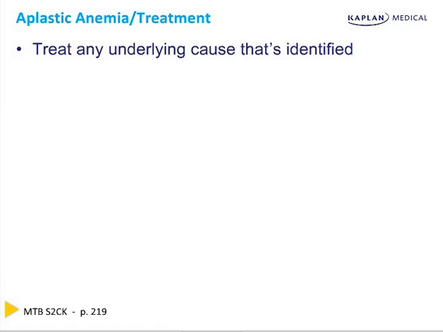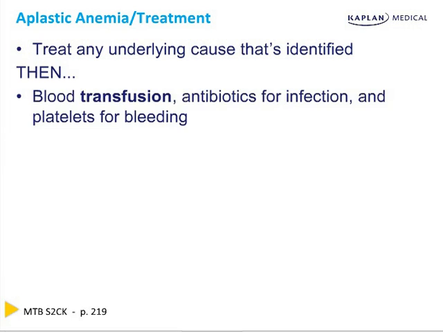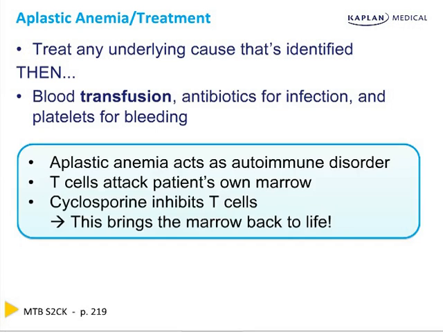You must treat any underlying cause that's identified. Treat that lupus, treat the B12 and folate, get rid of the alcohol, treat the cancer. Then, if you still have pancytopenia, give blood transfusions, antibiotics for infection, and platelets for bleeding, which is basically the concrete meaning of supportive therapy. Transfuse the anemic, treat the infections, platelets for bleeding.